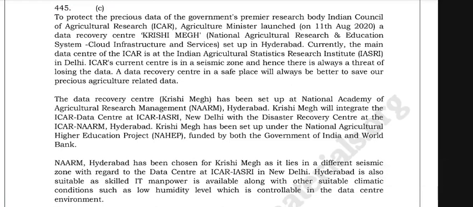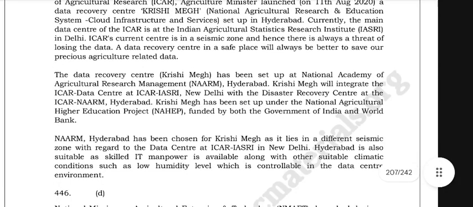Krishi Meg will integrate the ICAR data center at the ICAR IASRI New Delhi with the Disaster Recovery Center at the ICAR NAARM Hyderabad. Krishi Meg has been set up under the National Agriculture Higher Education Project, that is NAHEP, funded by both the Government of India and World Bank. NAARM Hyderabad has been chosen for Krishi Meg as it lies in a different seismic zone with regard to the data center at ICAR and IASRI.